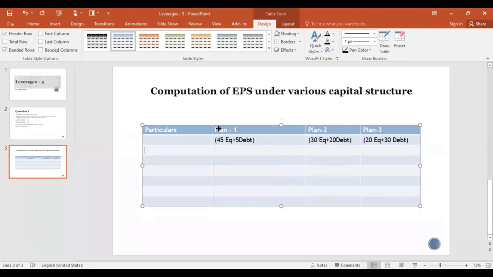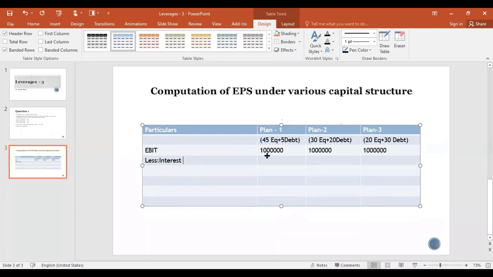Fine. So firstly, the company has given us how much the EBIT is. What is the EBIT? 10 lakh. EBIT is 10 lakh. So let's see now, when the EBIT is 10 lakh, how we are going to work it out for all 3 plans. Together only I'm writing all the 3 plans. Hope everybody has understood. EBIT is 10 lakh. Now less, what are we supposed to do? Interest. We have to calculate interest.